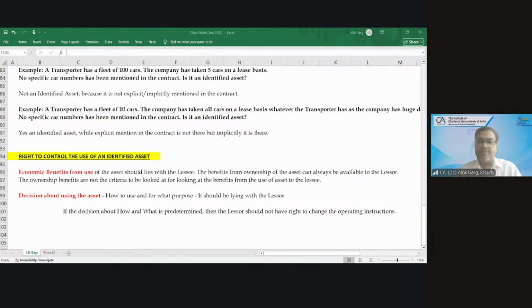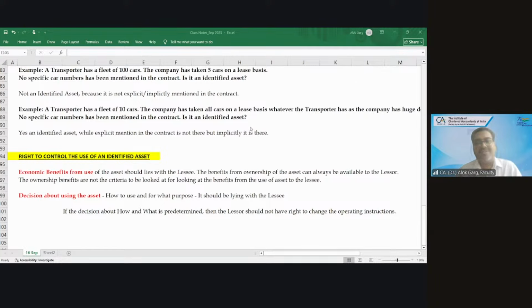Any question? So Ayush, I'll take your question later on, or you can connect with me separately. So any question from today? Any challenge? So friends, these small examples will help you in understanding and knowing the concept very well.